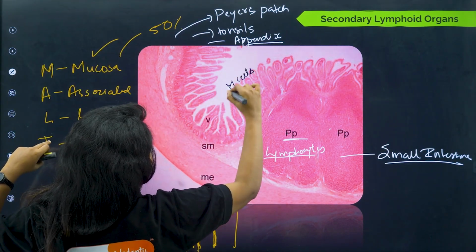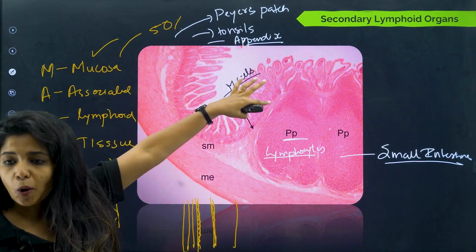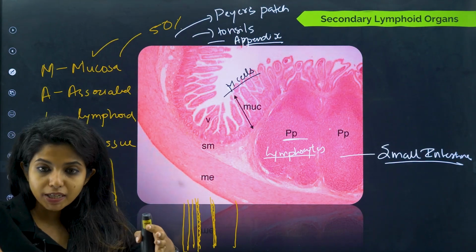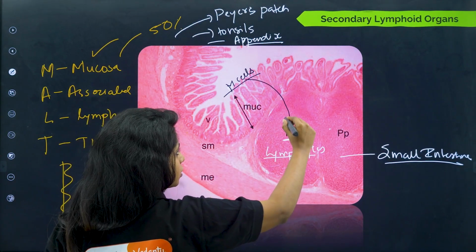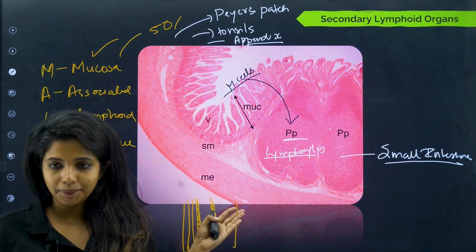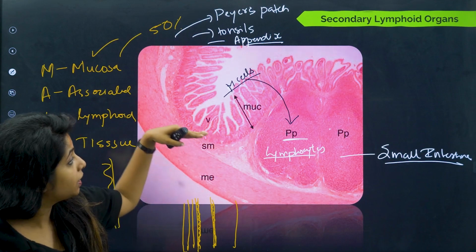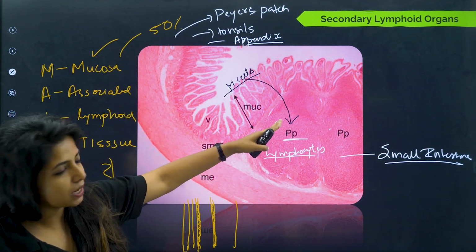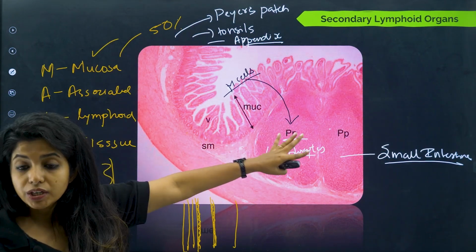These M cells bring pathogens or antigens from the lumen of the small intestine, the empty space through which the food and everything passes. The antigens are brought by the M cells to the Peyer's patch, and here they come in contact with the lymphocytes, which later on kill them. So Peyer's patch is one such lymphoid organ which is associated with the mucosa layer. It starts in the mucosa layer and ends in the submucosa layer, but it is associated with the mucosa layer.